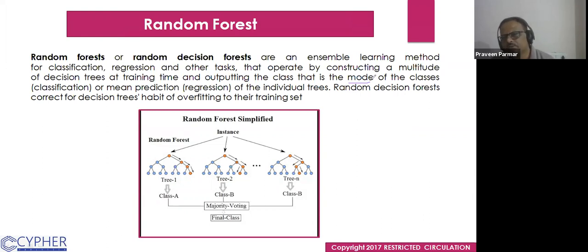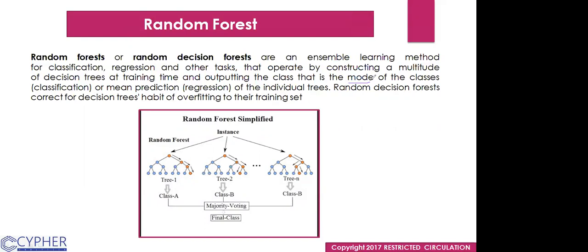Suppose we have a similar problem, the normal, suspect and pathologic. As I explained earlier, some trees will say it is pathologic, some will say it is normal, some will say it is suspect. So whatever the mode, we will choose that class. Does that make sense? Yes, sir. Now if you read this statement, it would be clear to you.